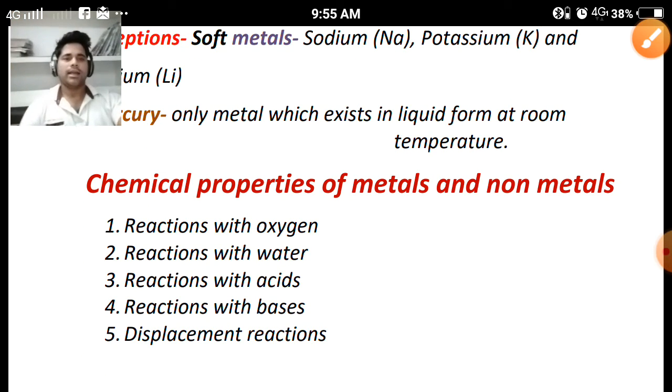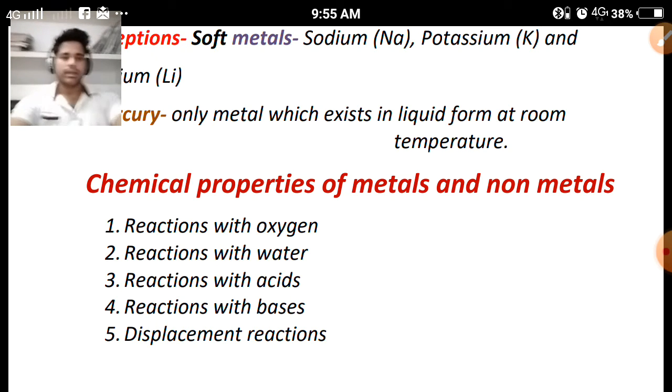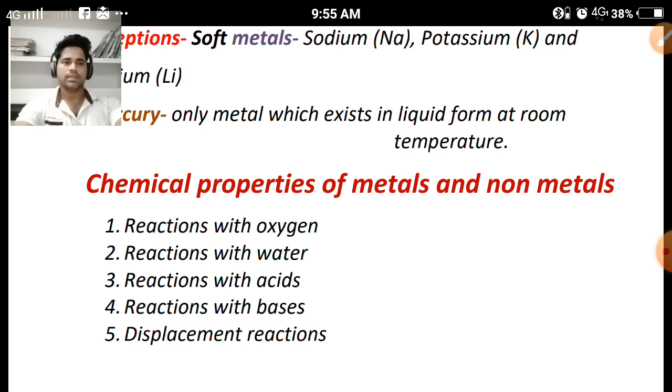If we are unable to identify the metals and non-metals from a mixture by using physical properties, by physical appearance, then we have to go through the chemical properties of metals and non-metals. Regarding the chemical properties, we have to perform some chemical reactions. We have to apply some chemicals on metallic and non-metallic objects, and we have to get some observations regarding this. And new products will be formed. So here we will discuss 5 reactions in case of metals and non-metals.